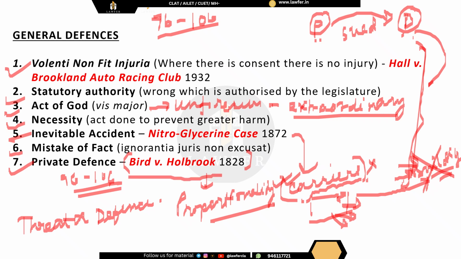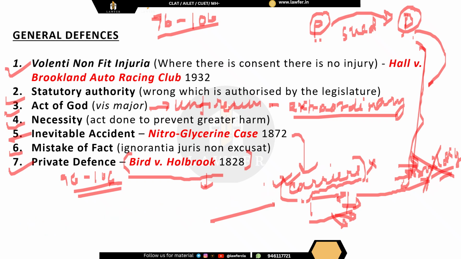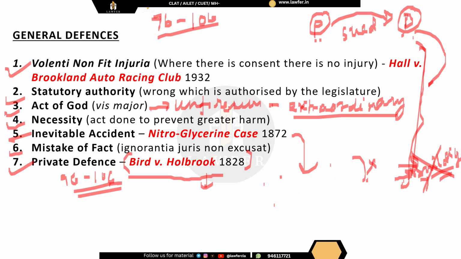Now, what happened in the case Bird versus Holbrook was that a child was trespassing over certain property. Let's say this is the wall, and a child was trying to trespass on this property. Now, here, spring guns were set up. As a result of these spring guns, this child was severely injured.